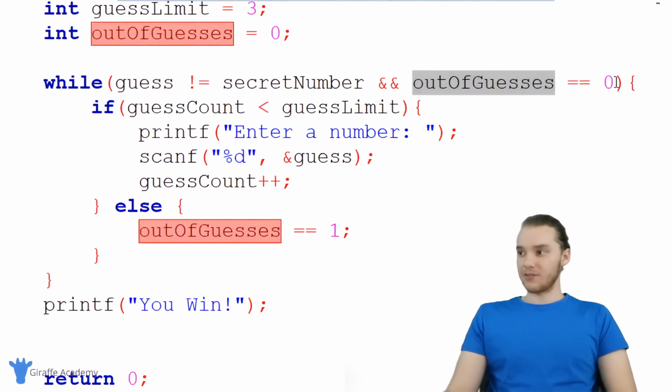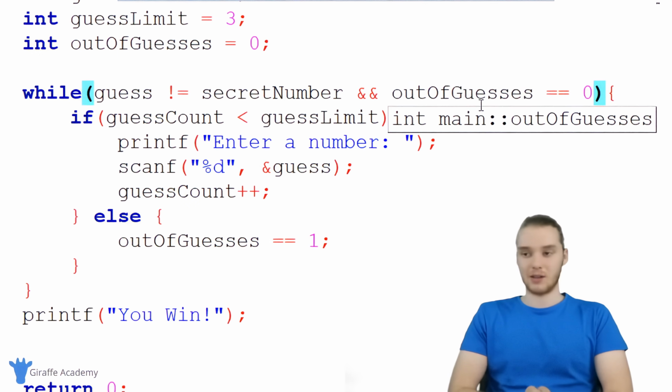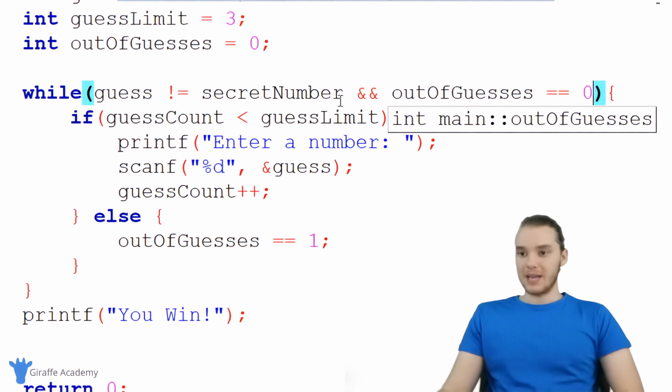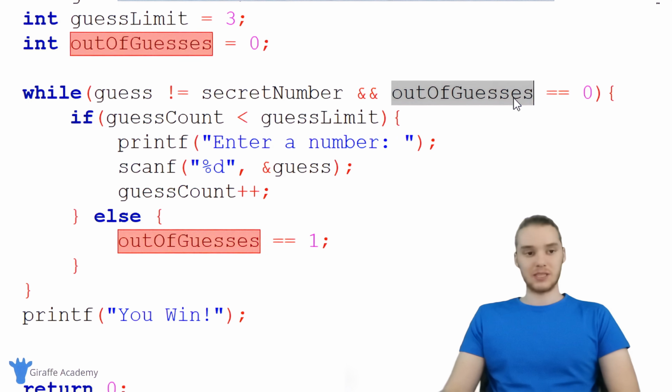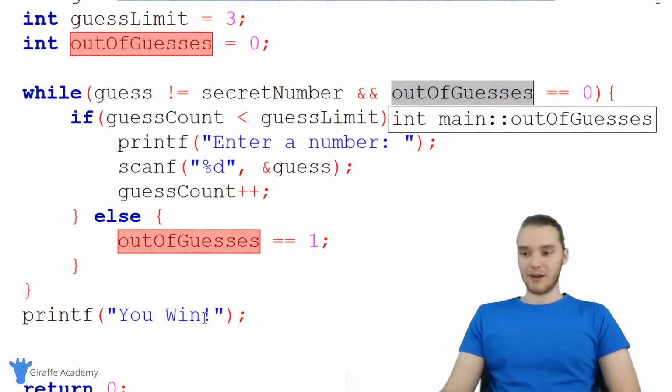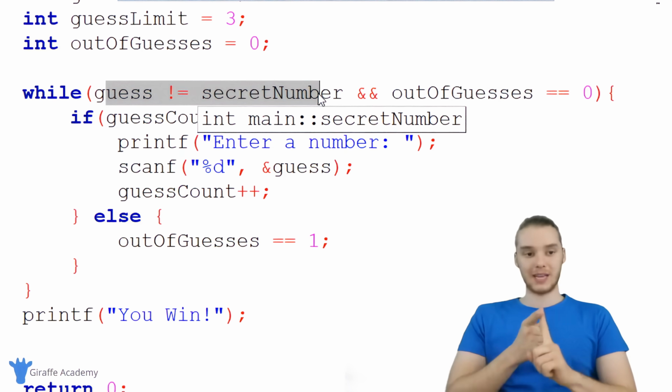So as long as out of guesses is equal to 0, that means that they're not out of guesses and they still have some guesses left. But if the guess count's less than the guess limit and out of guesses gets set equal to 1, then out of guesses isn't gonna be equal to 0 anymore. So we're gonna break out of the loop. So basically there's 2 scenarios now that will break us out of the loop. Either they get the word right or they run out of guesses.